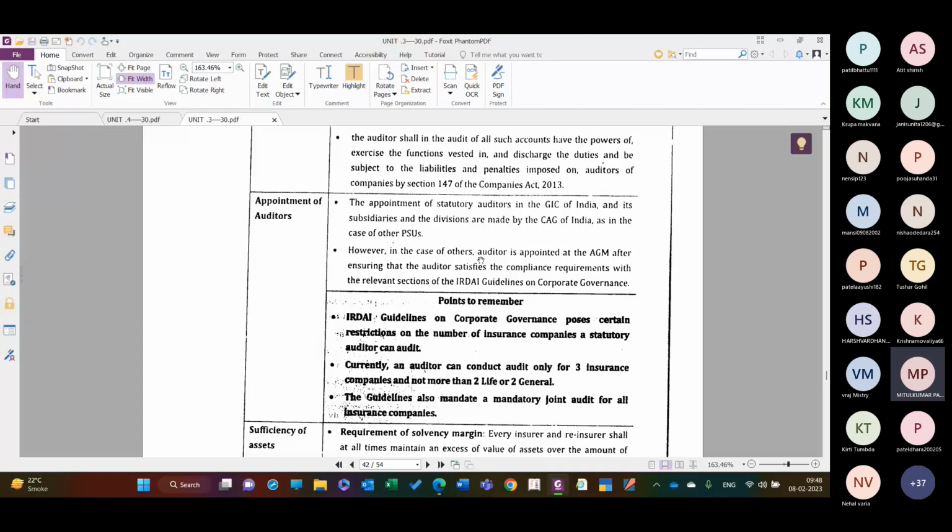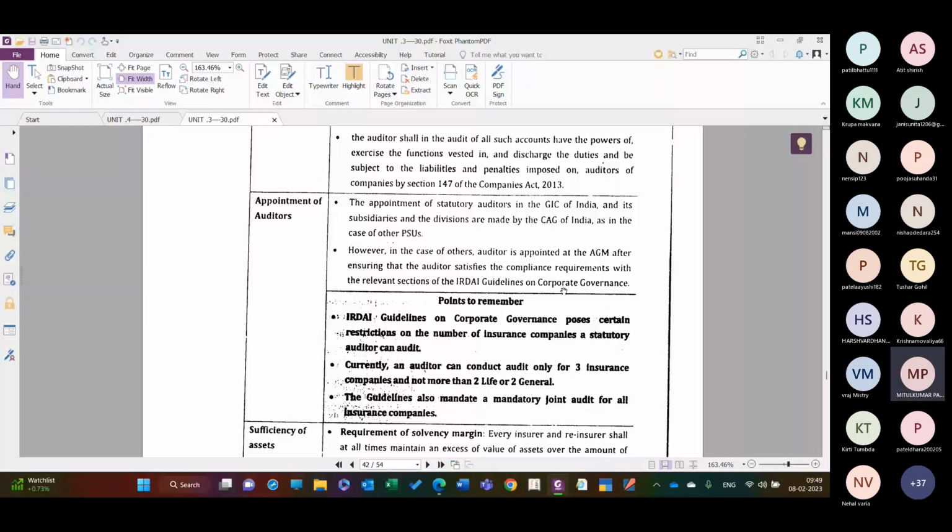However, in case of others, which are the private sector insurance companies like ICICI Lombard and ICICI Prudential Life Insurance Company, then a number of companies are there, Reliance, right? Ego General Insurance, right? All those also come under this. So in case of others, the auditor is appointed at the AGM after ensuring that the auditor satisfies the compliance requirements with relevant sections of the IRDA guidelines on corporate governance.